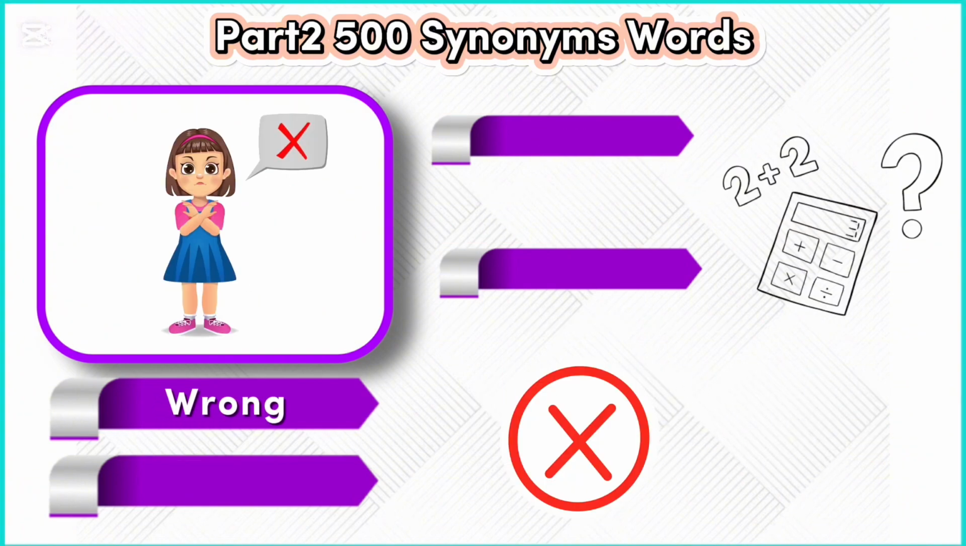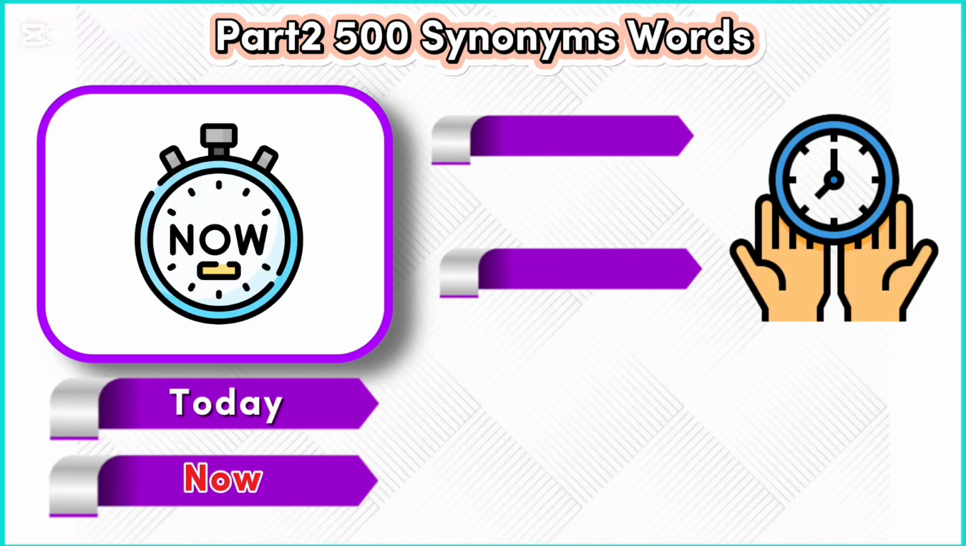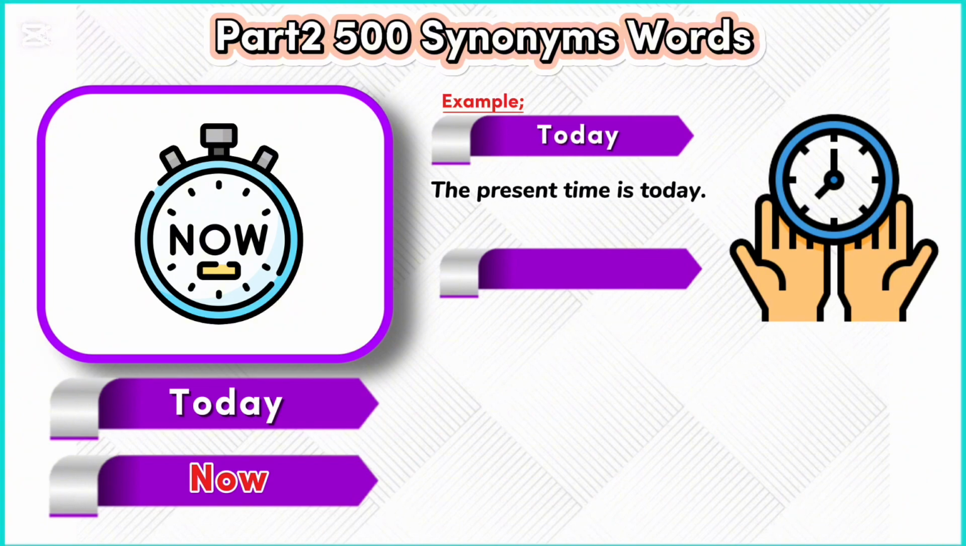Wrong. Incorrect. Example. Wrong. The calculation is wrong. Example. Incorrect. The calculation is incorrect. Today. Now. Example. Today. The present time is today. Example. Now. The present time is now.